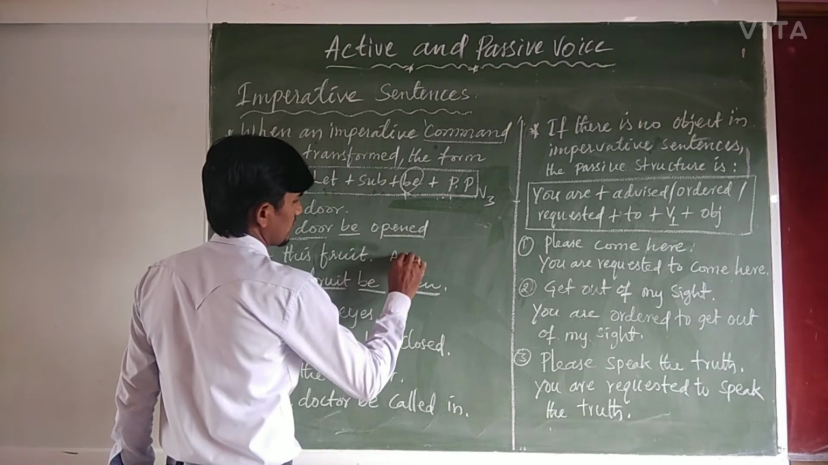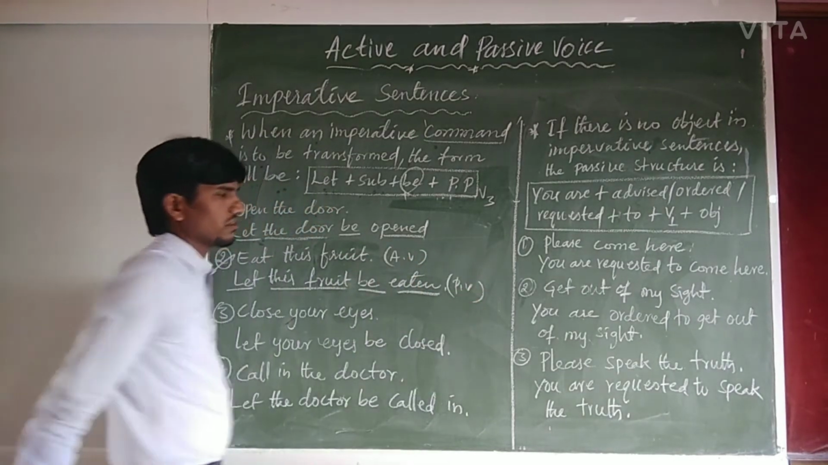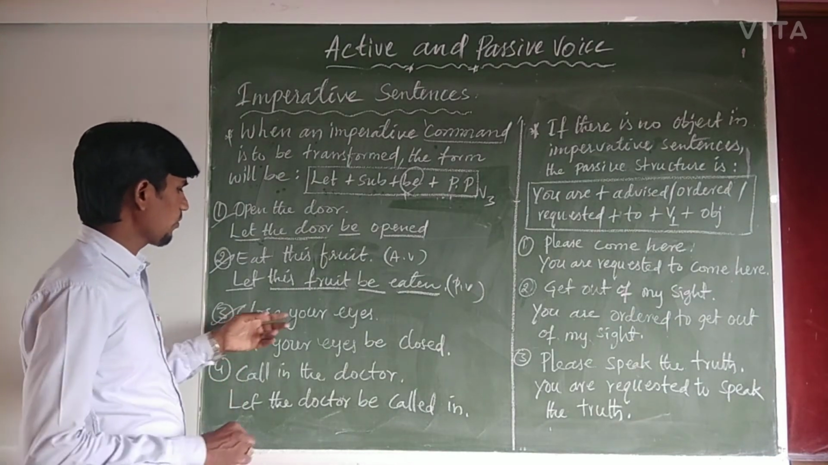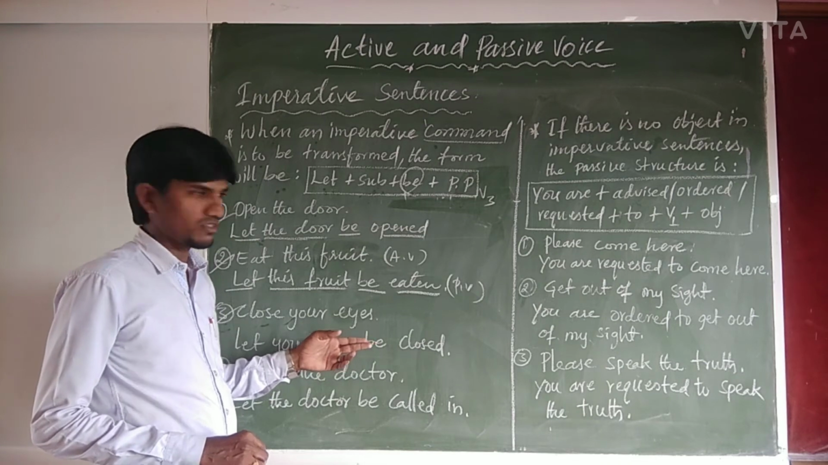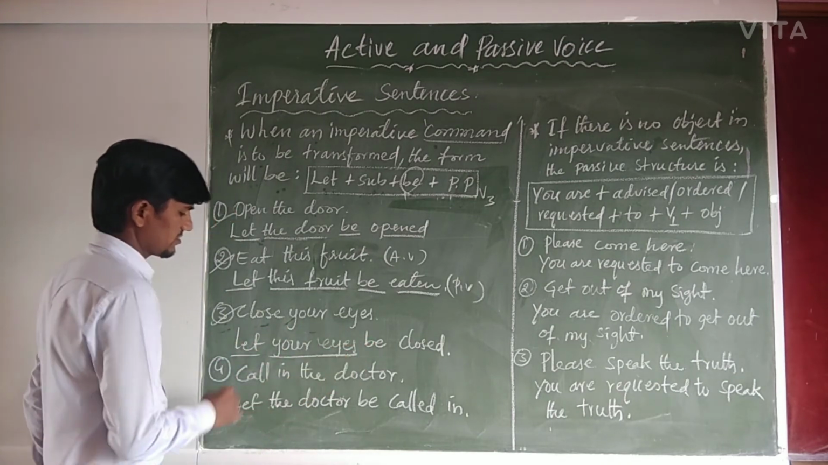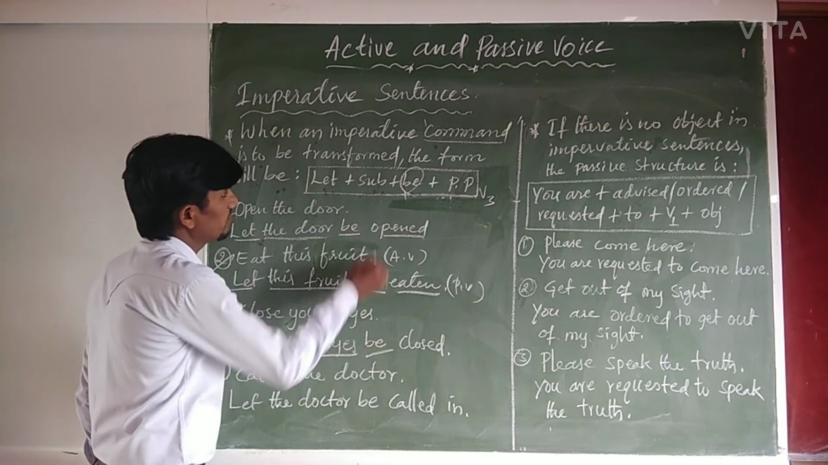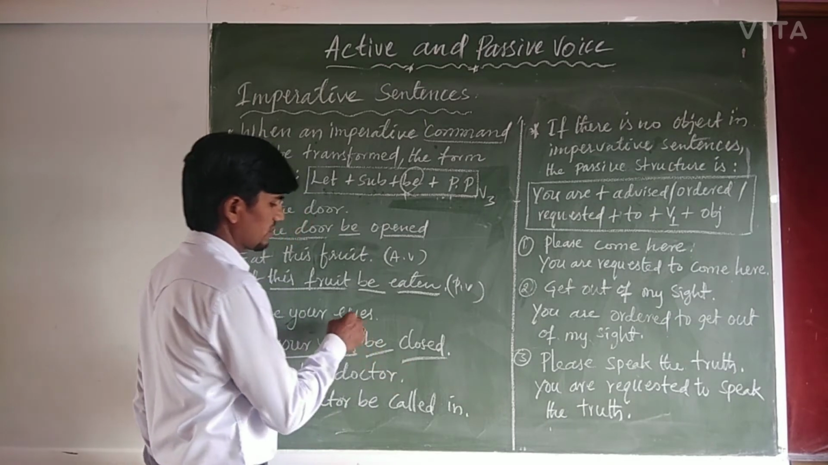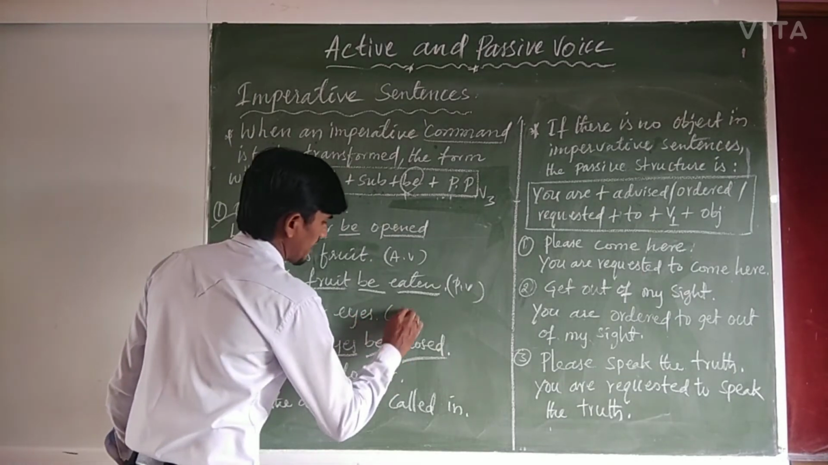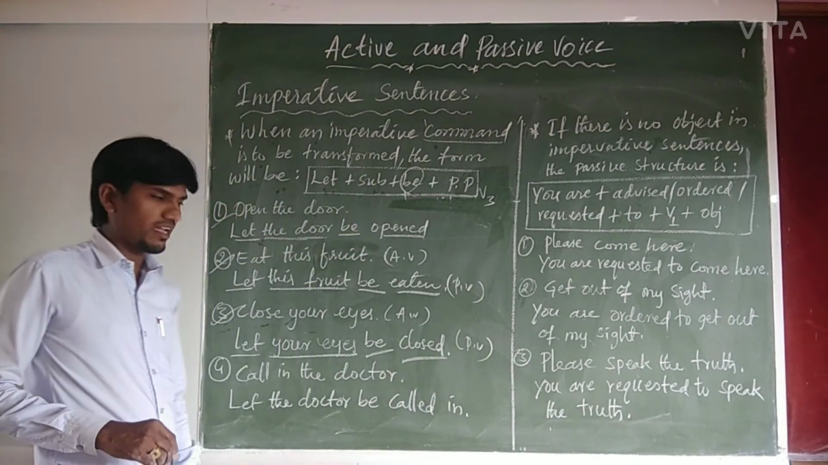So this is in active voice and it is written into passive voice. Now let us see example 3. Close your eyes. It is a command. Let plus subject plus be plus past participle: let your eyes be closed. It is an active structure and it is a passive structure, and so on.